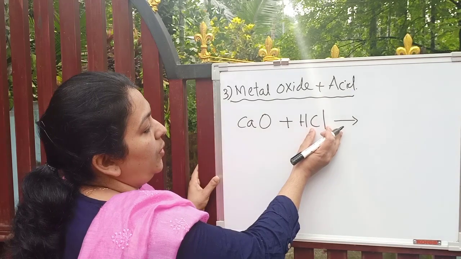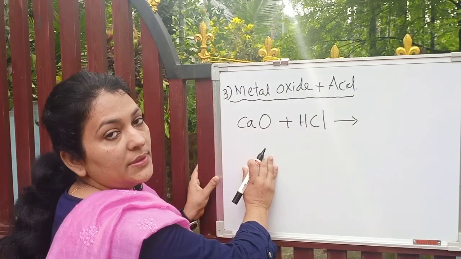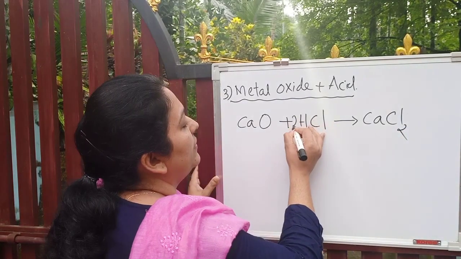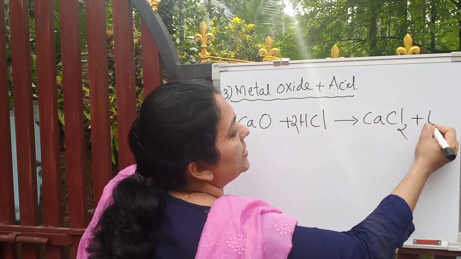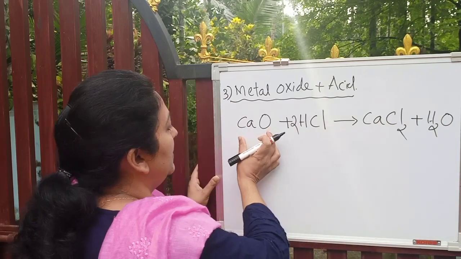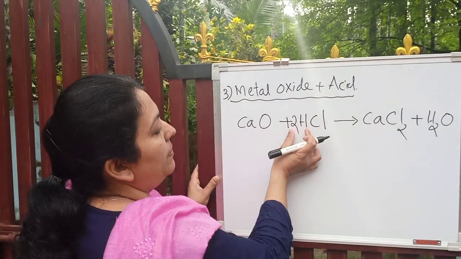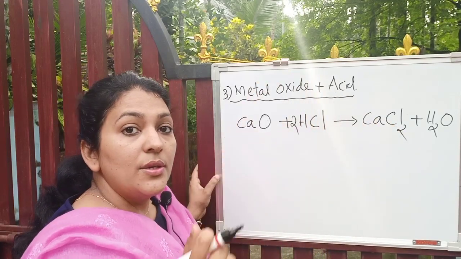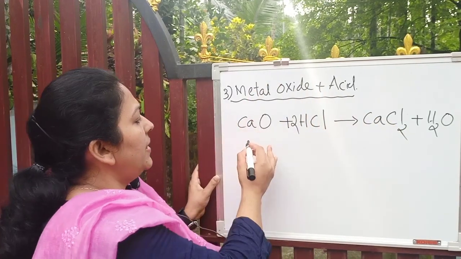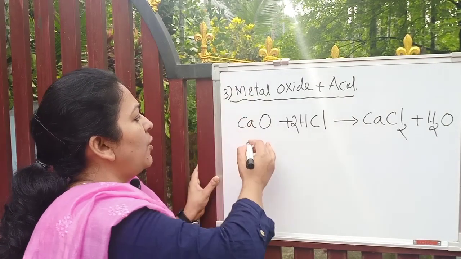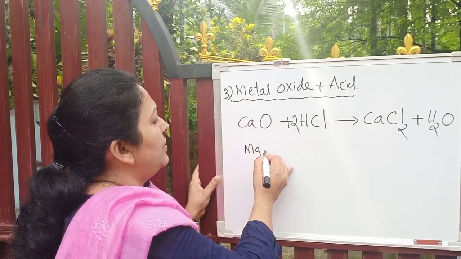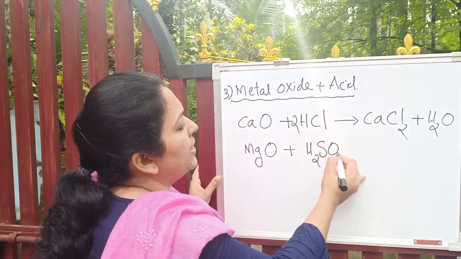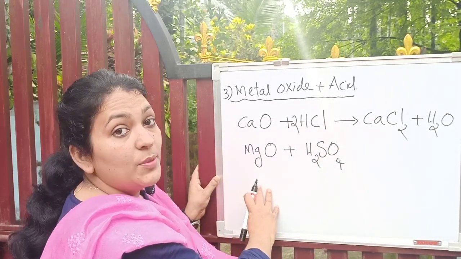Calcium chloride and water. You have to balance it: calcium chloride plus water, right? Calcium chloride is a salt. Another example, we can write magnesium oxide plus another acid, H2SO4.